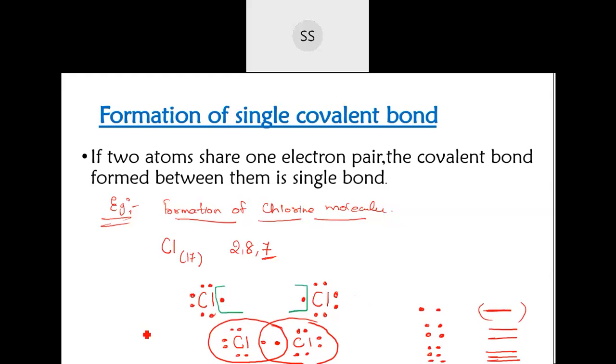I will write it on this side because I don't have a place. So between the chlorine and chlorine, you can write it exactly below this. Between chlorine and chlorine there is a single bond, and these electrons remain as they are on them.